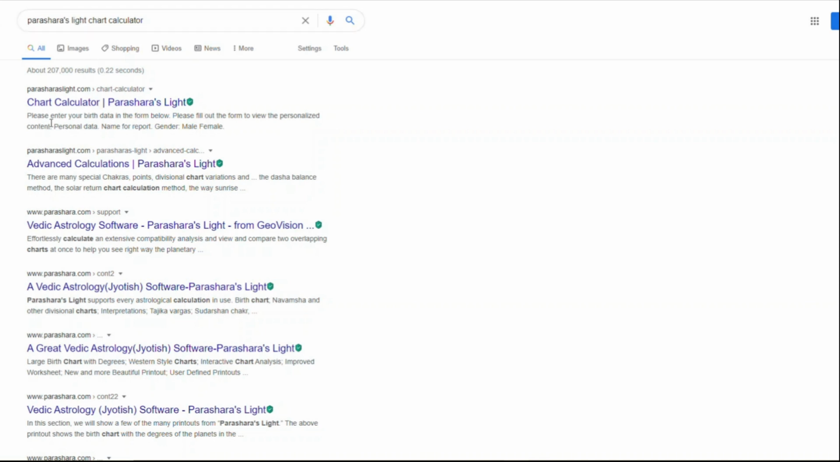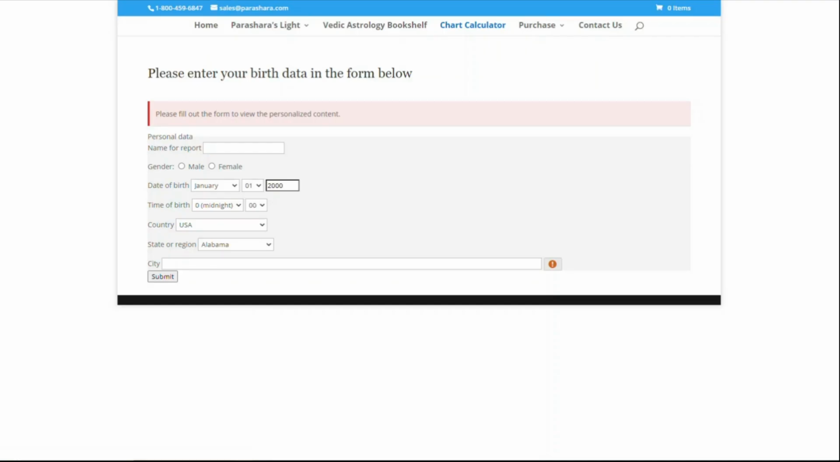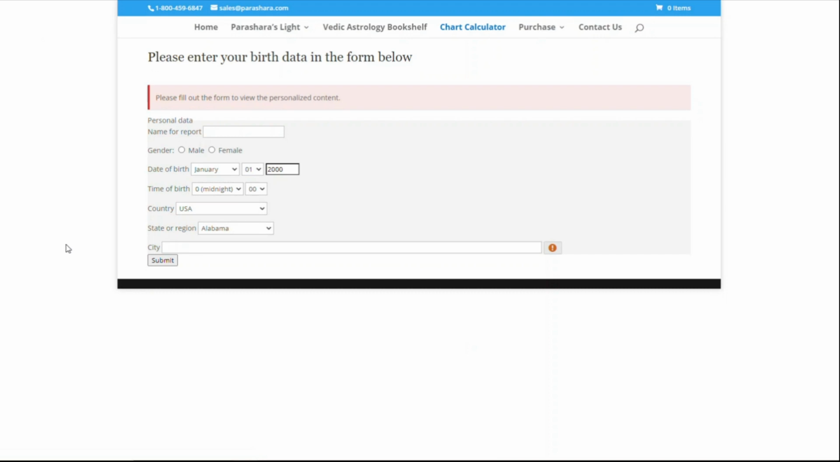Now look for Parashara's Light Chart Calculator and click on that. Then let's see what's coming. See, you will get this window. Most probably you should get this window. And it says, please enter your birth data in the form below. This is from Parashara's Light. You can see the telephone number at the top. But however, please enter your birth data in the form below.